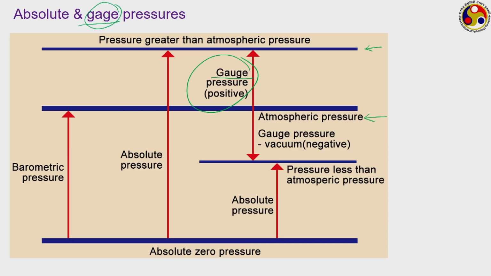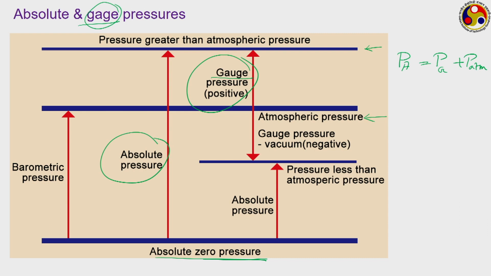However, when you are evaluating the magnitude of pressure with respect to absolute 0 pressure, then we call it absolute pressure. So if PA refers to absolute pressure and PG refers to the gauge pressure of the same location, then what will be the relation? Absolute pressure will be equal to gauge pressure plus the atmospheric pressure, and therefore, once we know the atmospheric pressure value at a particular location, then either gauge pressure or absolute pressure will allow us to calculate the other one.